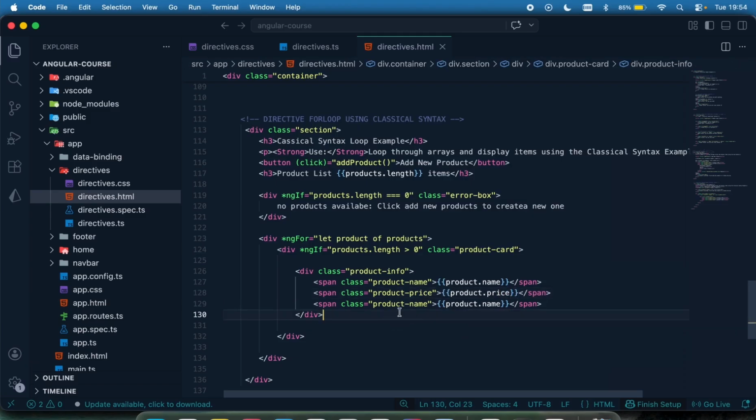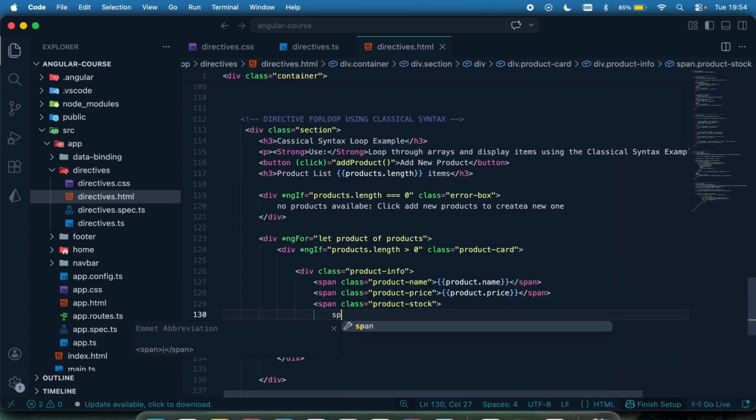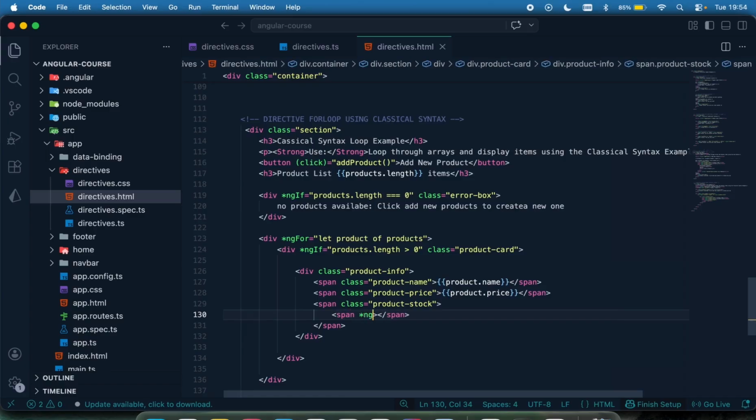And the product price. The other one is to check if it's in stock. So this is going to be product stock, and right here within this I can have another span to say star ngIf the product, which is the individual product now, dot inStock.